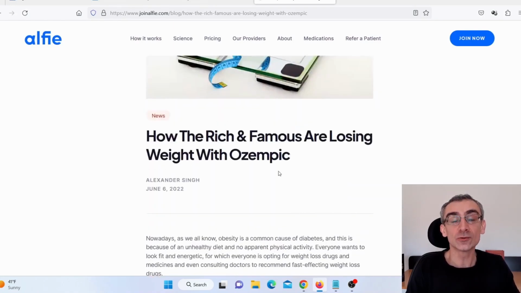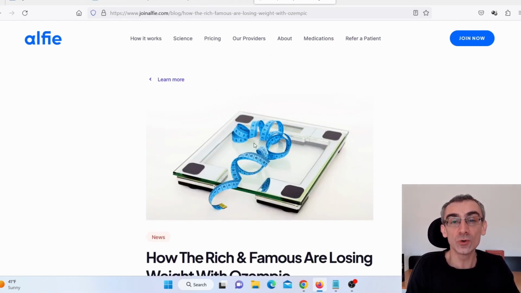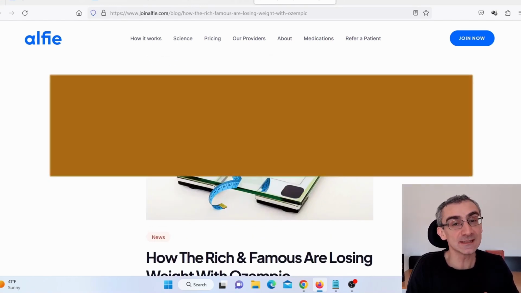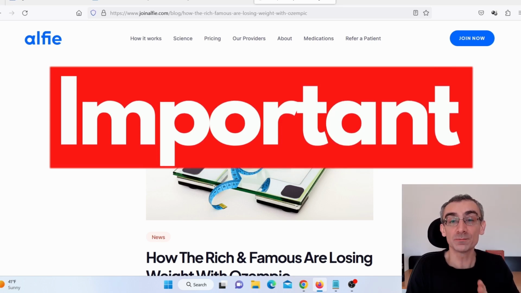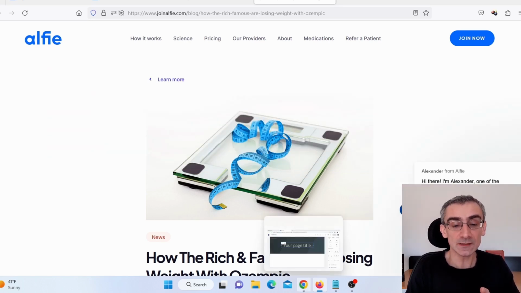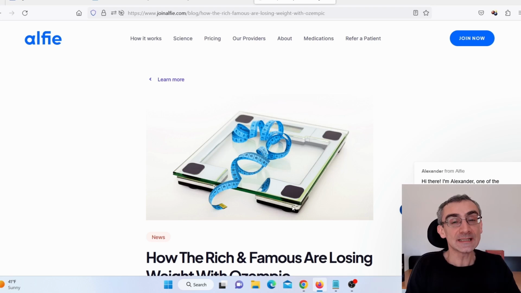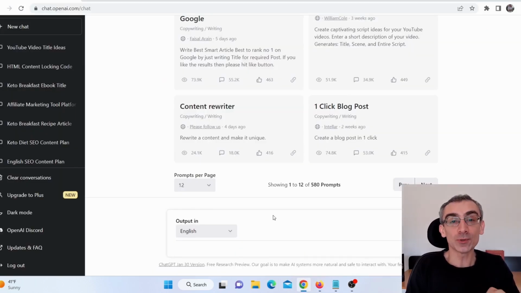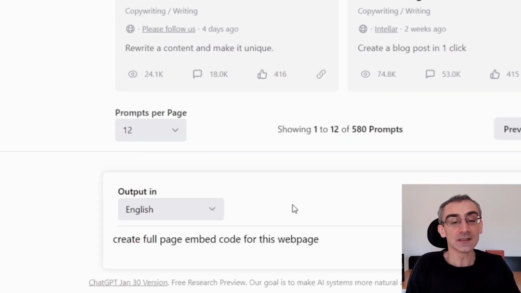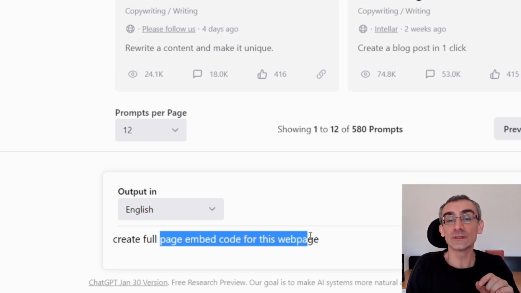So next thing I need to do, I actually need to go on ChatGPT. Now this is the important part of the video, so pay close attention. I went on ChatGPT, and this is the prompt that I use. So pay attention. I simply tell ChatGPT to create me a full page embed code for this web page.